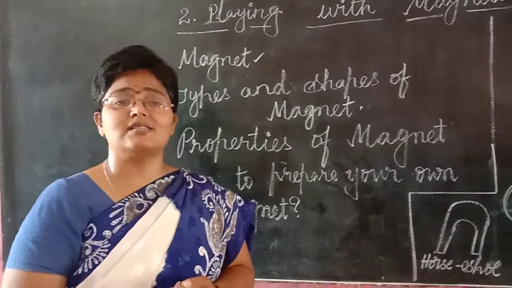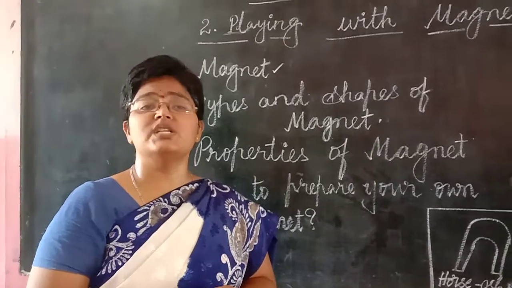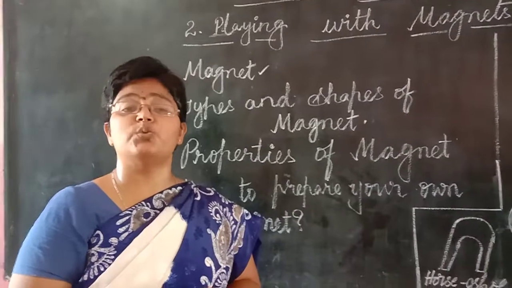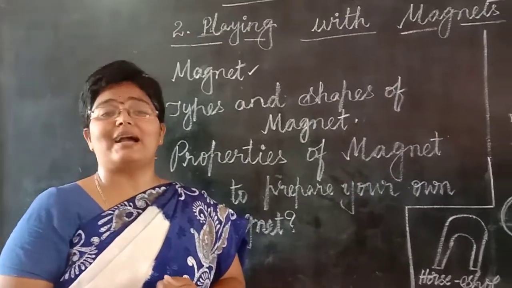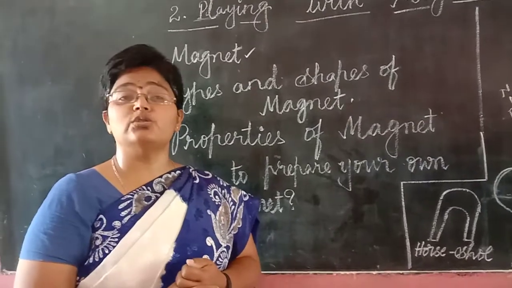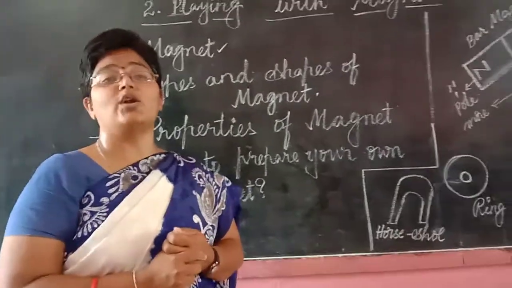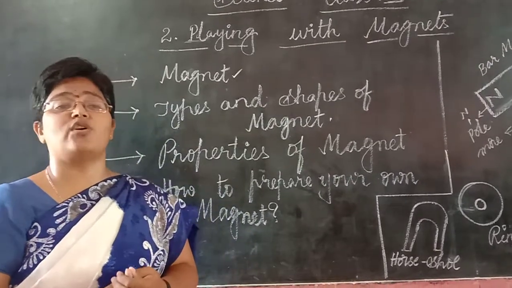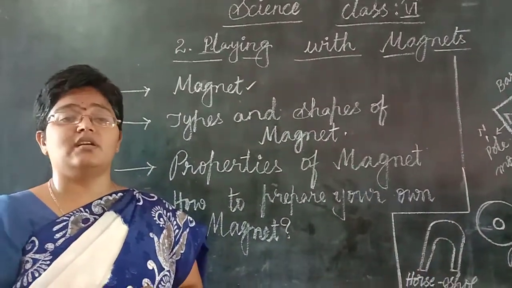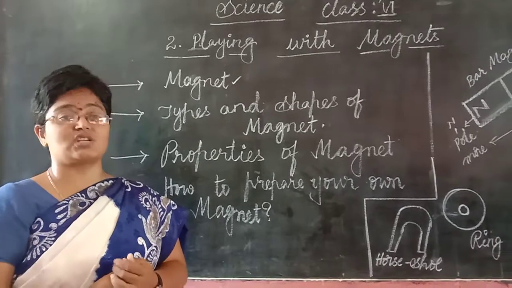A magnetic compass is an instrument which works with a magnetized needle, along with its magnetic property, to show directions in an unknown place. So this is how we can make use of the magnetic property in showing directions.